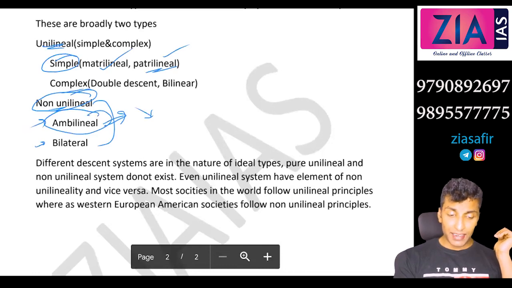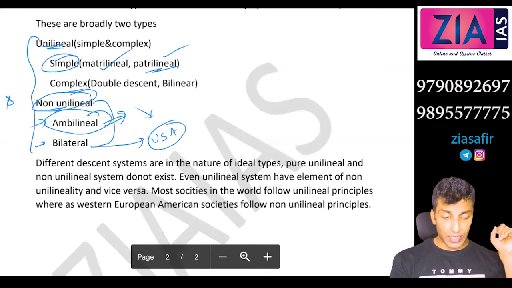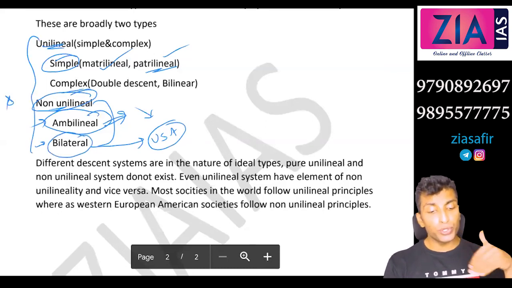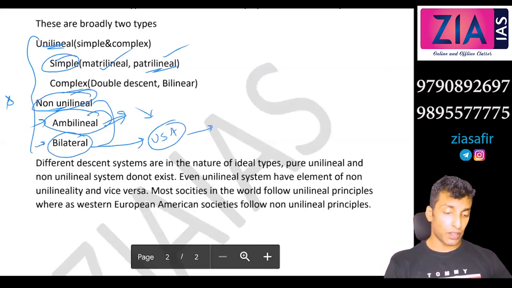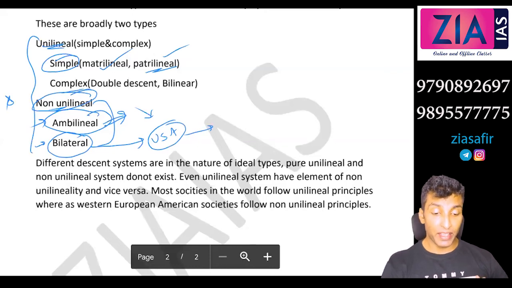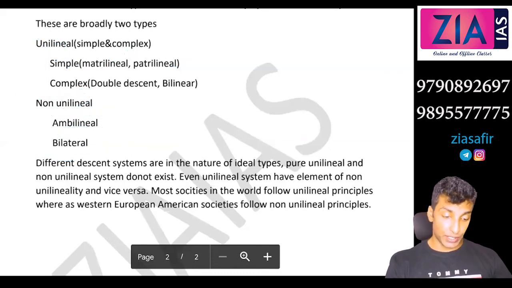In case of bilateral, this is most common in US societies and all, where you choose your relatives. Even in Indian urban areas, this is very common. You choose your relatives, you maintain a kin kind of relation with them. Even friends can be your relative in this context. So these are different types of kinship system.